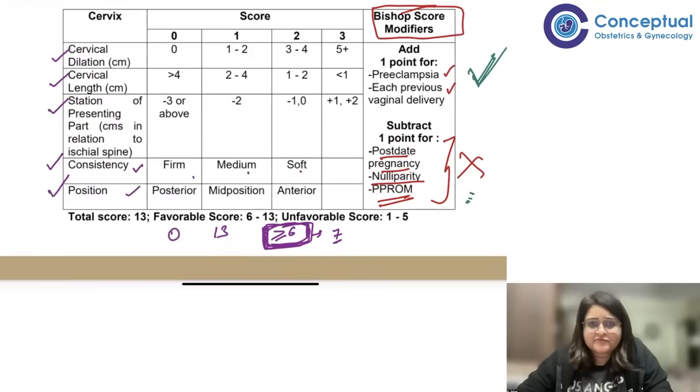And I've told this before. For example, in my practice, subtract 1 for each. So if post dated, subtract 1, it will keep going minus, okay? So 1 point for post dated. Suppose she's a primigravida at 41 weeks, you'll subtract 2 points.